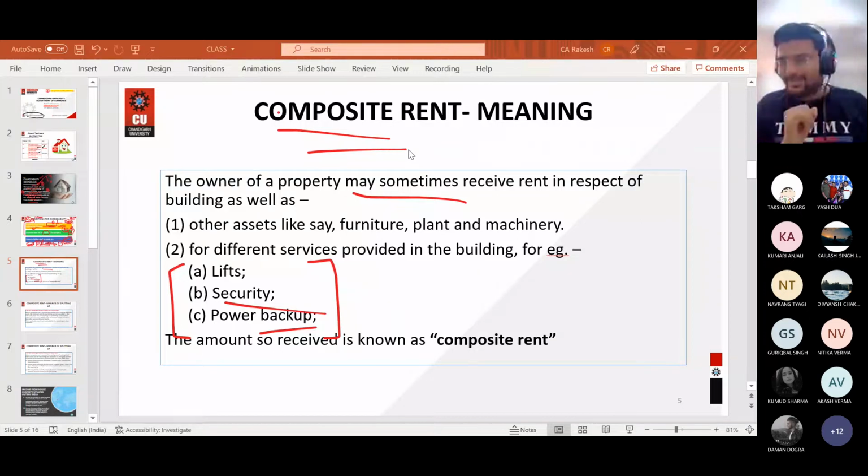So if you are having a theater, you are collecting rent. As an owner, you're only collecting rent. That's it. Whether only one person is watching a movie in the theater or it is house full, you will get a fixed amount. Nothing else. It's like if you want to organize a function, you book a hall and you pay a fixed price for that.